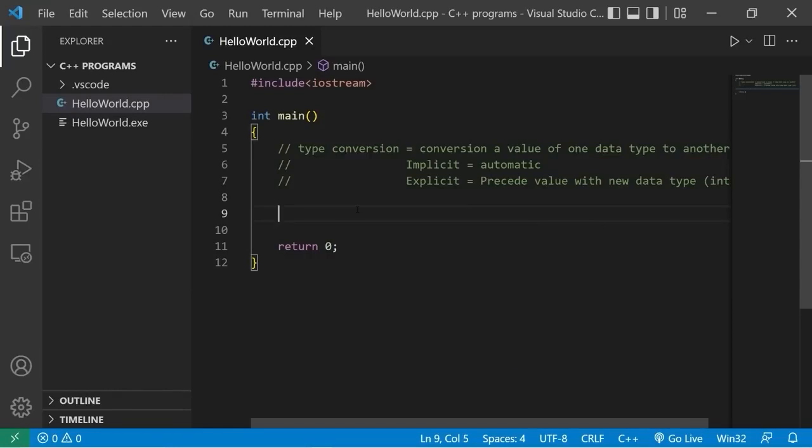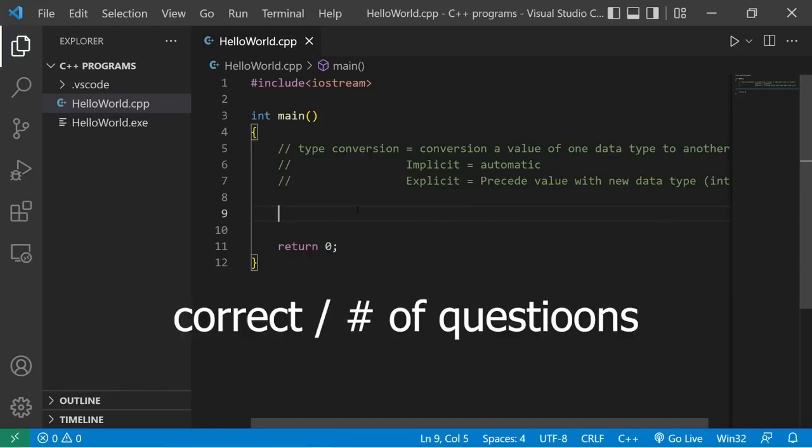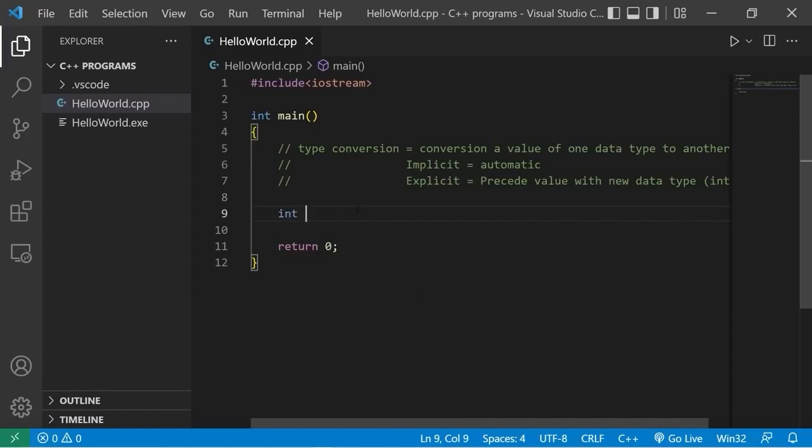We have to give the user a score. How many questions did they get right, divided by how many questions were total? Let's write something like this. Int correct equals maybe 8. The user has 8 questions that are right. Int questions equals 10. There are 10 total questions.